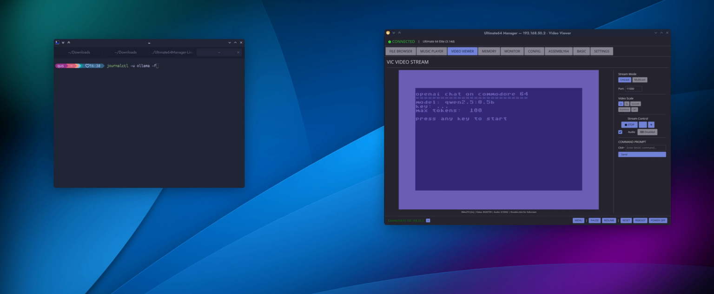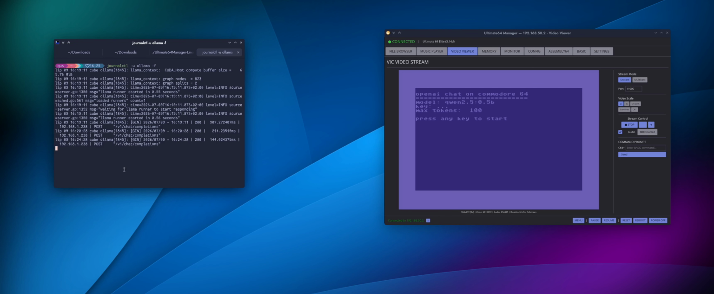In the right window, you can see a screen capture from Ultimate 64 connected to MeatLoad as drive 8. In the left window, you can see the Ollama log running on my local machine. When the Commodore 64 makes a request to the OpenAI API, you will surely see a new entry there.